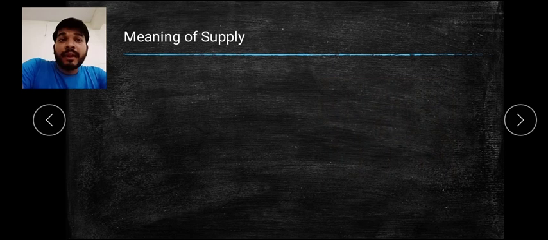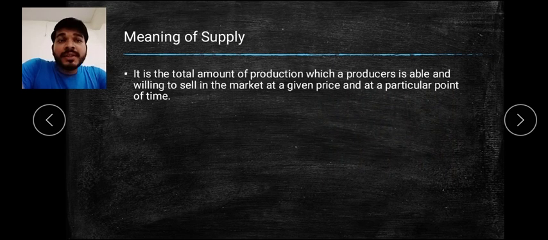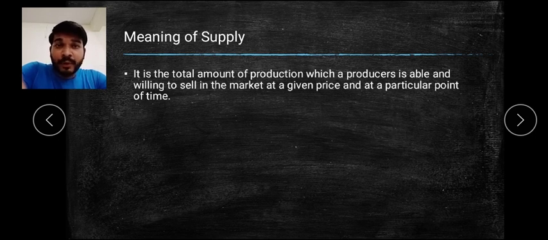Then comes supply. What is supply? Supply means the total amount of production which a producer is able and willing to sell in the market at a given price and at a particular point of time. If you have seen the meaning of stock, it was that the producer is able and willing to sell, but here it is at a given price and at a given point of time. So two factors are added, and it becomes the meaning of supply.